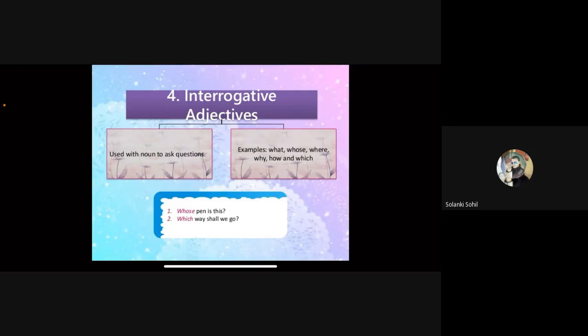Interrogative adjectives used with noun to ask questions. Examples: what, whose, where, why, how, and which. Whose pen is this? Which way shall we go? Interrogatives are very easy. WH words are there for asking questions, right? This I don't have to explain. But yes, it will come in the beginning of the sentence. That will be easy for you to identify. Whatever question you ask with WH words or interrogative adjectives, I don't think here you need much explanation.